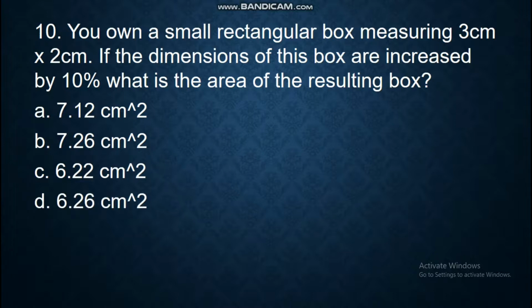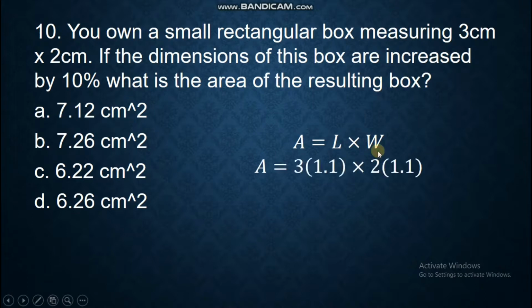D. 6.26 square centimeters. In this case, we will have the formula A equals L multiplied by W. It only means that area is equal to length times width. Now in this case, we have the length, which is 3, and the width, which is 2. Since it is increased by 10%, we multiply it by 1.1. This is a way for me in solving this, since we are looking for 10%.